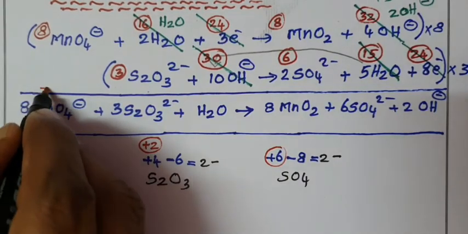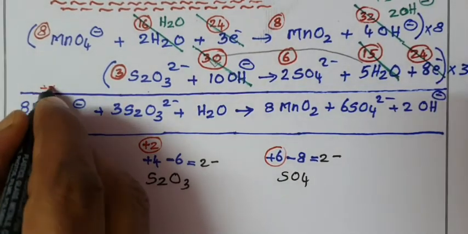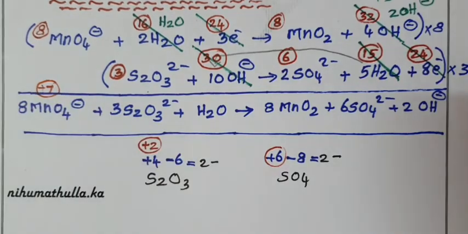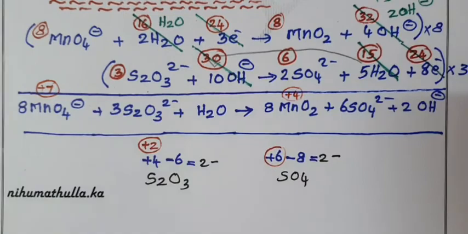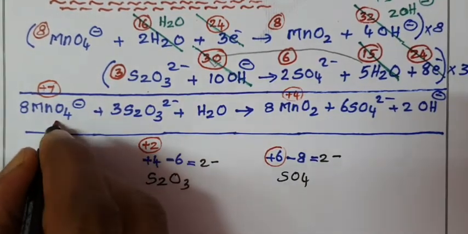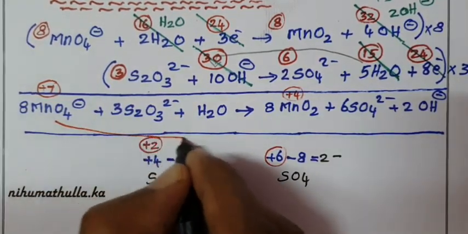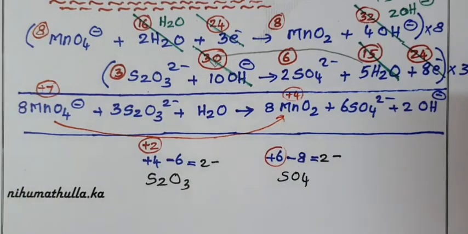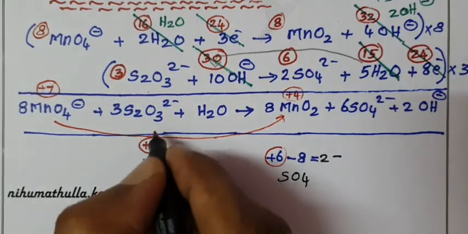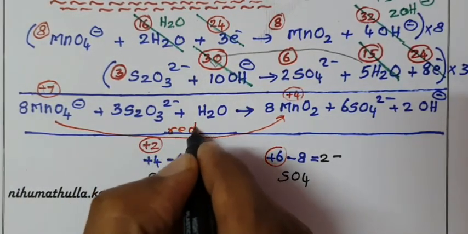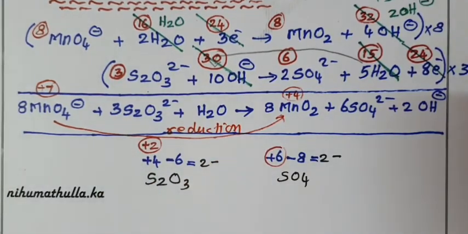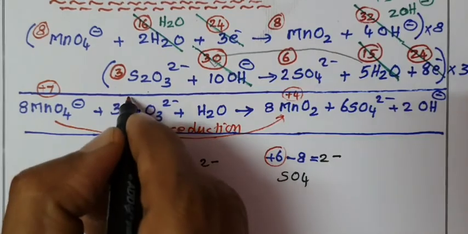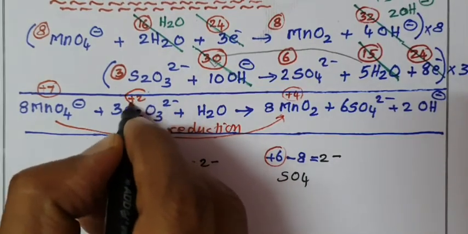Manganese from plus 7 oxidation state is reduced into plus 4 oxidation state. Oxidation number decreases, therefore it is called reduction. In thiosulfate, sulfur is in plus 2 oxidation state.